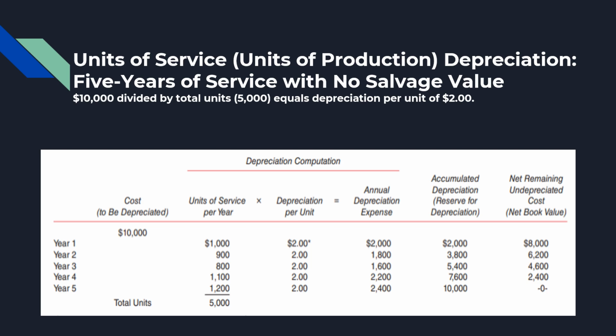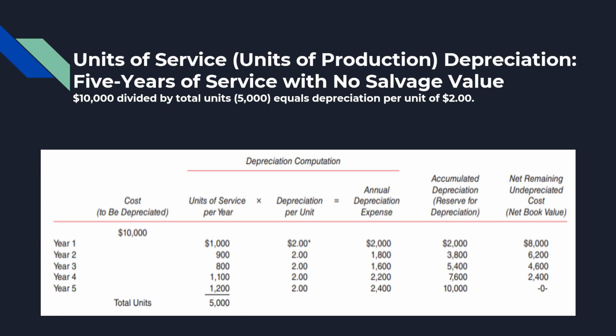The total depreciable units of service over 5 years are determined to be 5,000 units. The equipment cost to be depreciated of 10,000 is divided by 5,000 units to arrive at a depreciation of $2 per unit.